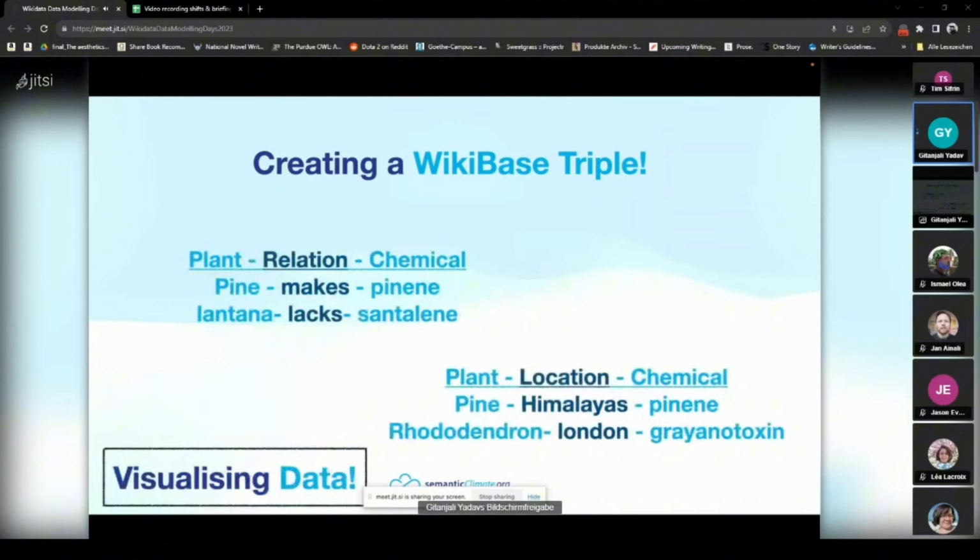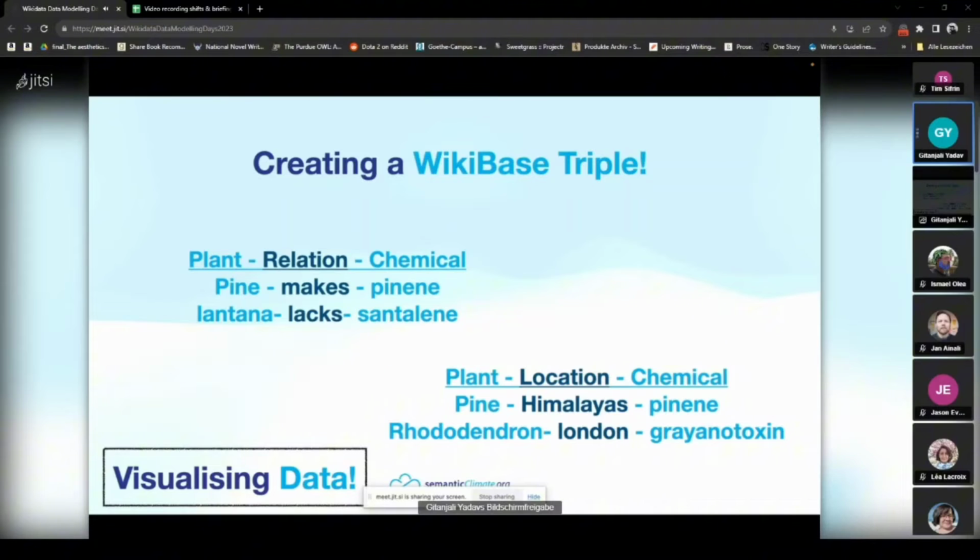There are other kinds of triplets we may also have, as I said, for each variable that the plant emits, not just whether a plant emits a certain chemical or not. There could be issues that it emits that chemical only in that location. So then our triplets change and become plant, location, chemical. For instance, the pine releases pinene, but only in the Himalayas. The rhododendron makes grayanotoxin, but only in certain regions, such as Europe mostly. In India, it does not make the grayanotoxins, and so on.